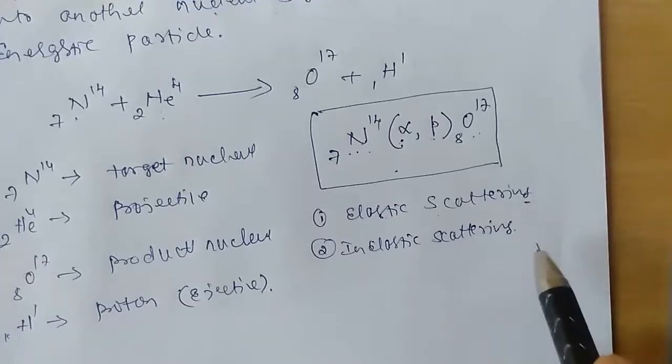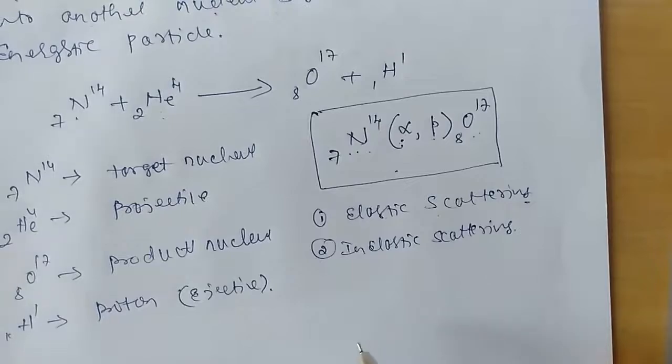See, in any reaction or interaction that takes place, if the incident particle does not change but only changes its direction, then the process is called scattering. We will repeat it once again.